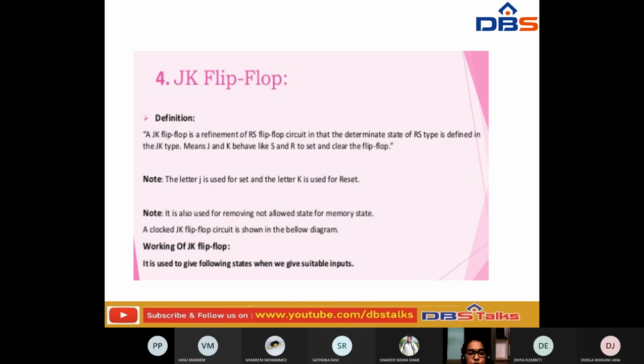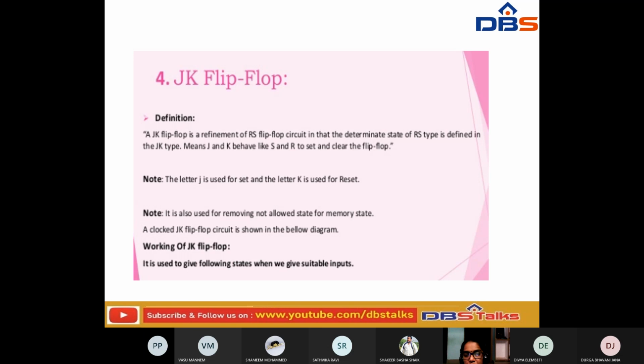So the letter J is used to set and the letter K is used to reset. It is also used for removing the not allowed state of the memory status. Okay.